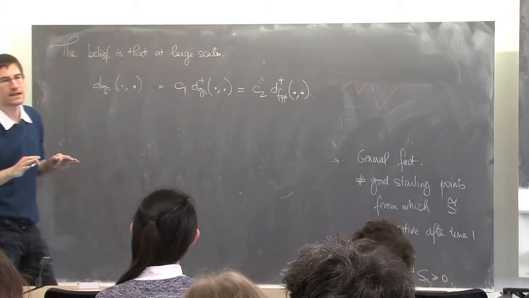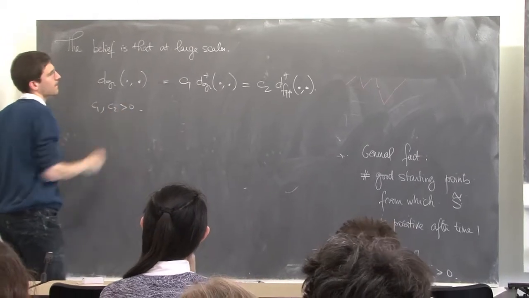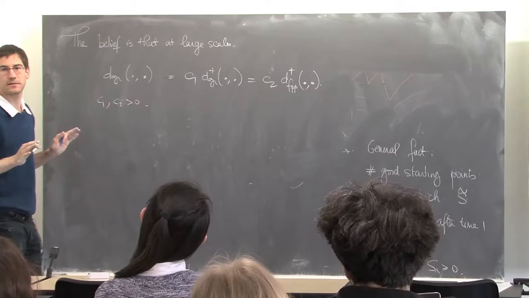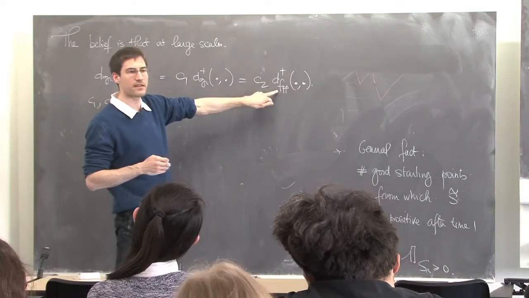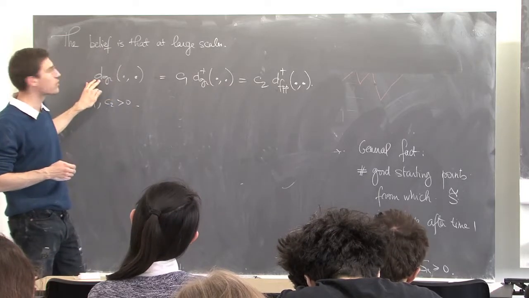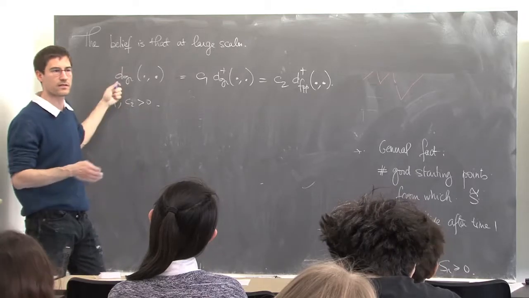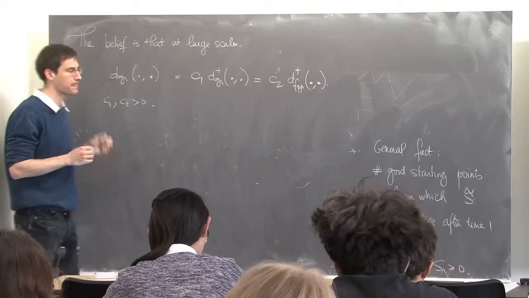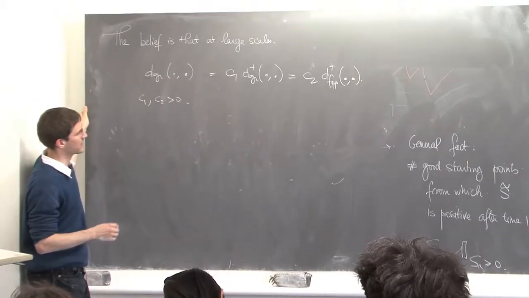So up to a multiplicative constant, they should look the same. So looking at the ball of radius r for large r for this distance is the same as looking at the ball of radius r divided by c2 in this distance. Okay? C2r. Yes.